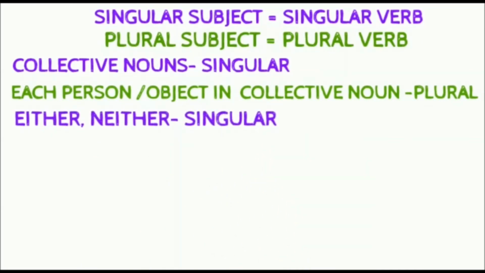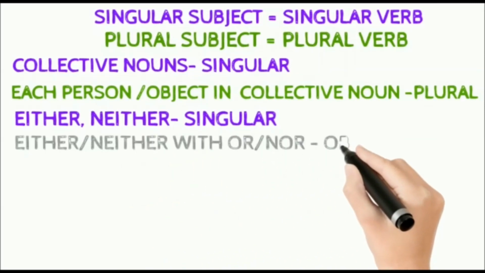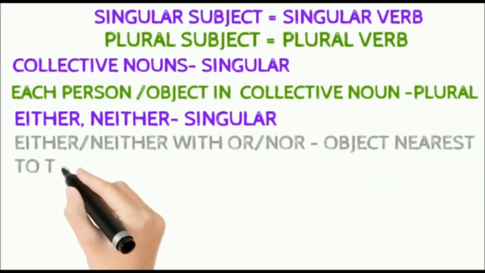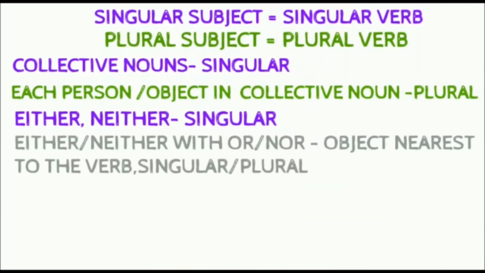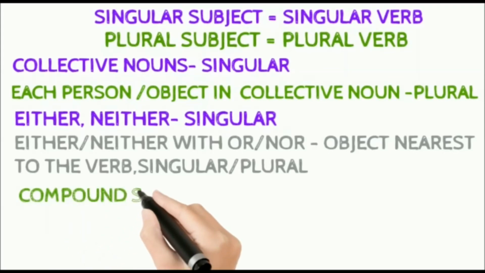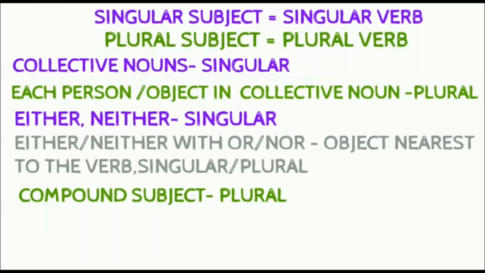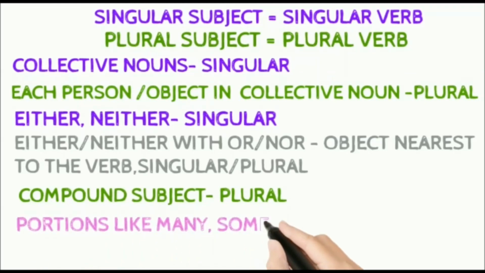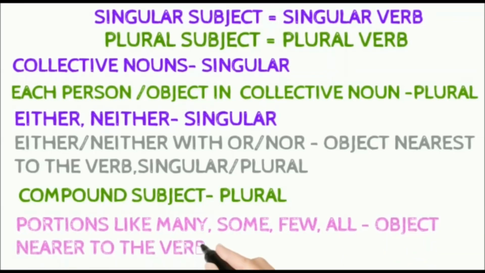With either, neither, nor, or in a single sentence, we take the form of the noun which is nearer to the verb. In the case of compound nouns, we use the plural form. For portions like many, some, few, any, all, we take the noun or the object nearer to the verb. It could be singular or plural.